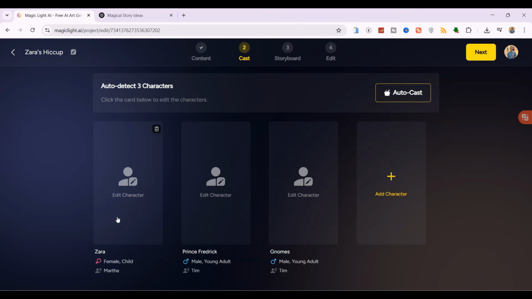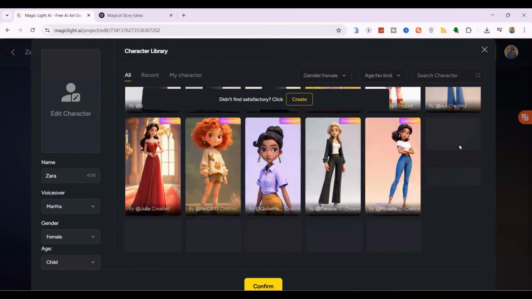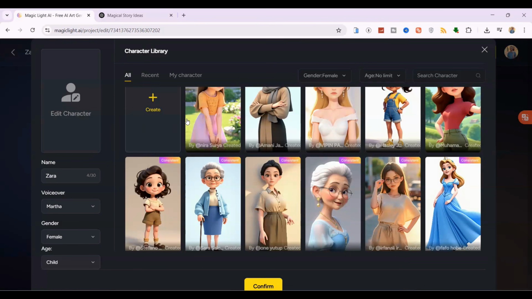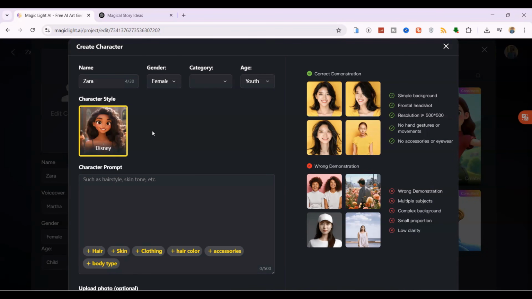As you can see, it has analyzed the script and identified our characters, Zara, Prince Frederick, and the little light gnomes. You have a few great options here. You can click Autocast to let Magic Light handle the whole thing instantly, or do it manually by selecting characters from the library. But for a truly unique look, we want full control, so we'll click on Create to design our character from scratch.